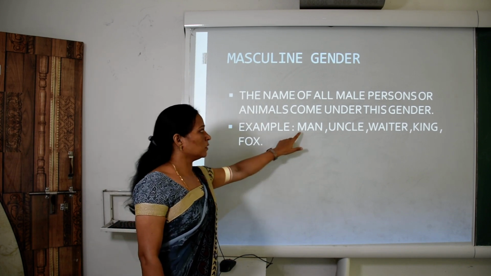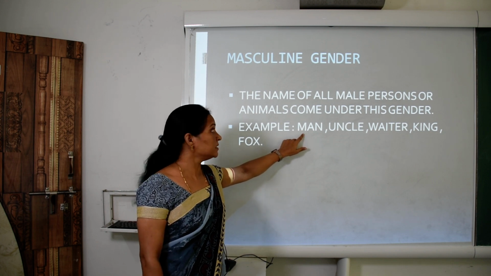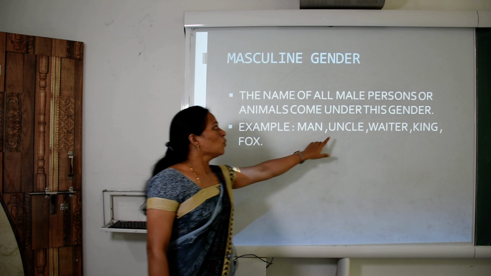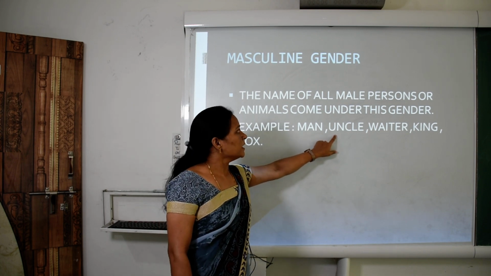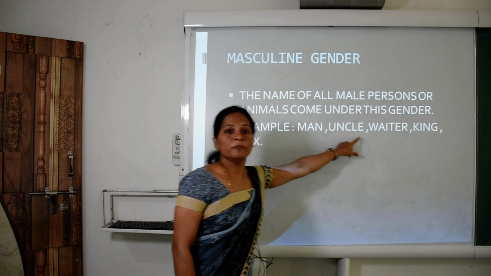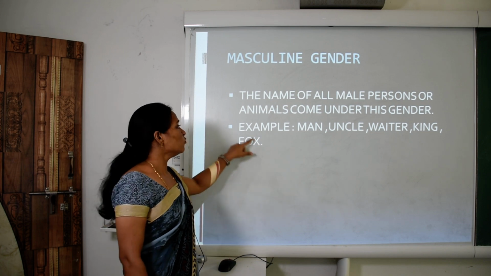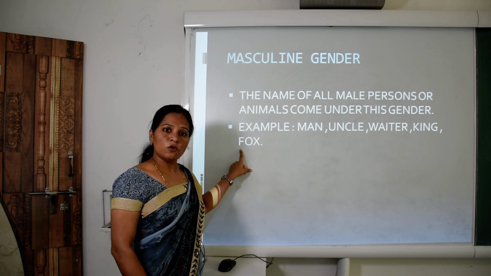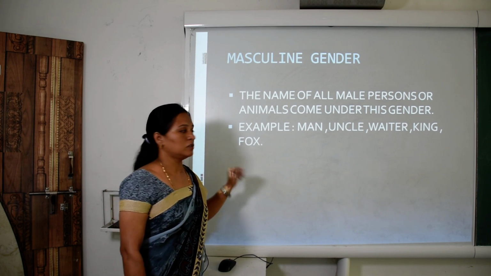For example, man. What is man, children? Man is the name of a male person. That is a masculine gender. What is uncle? Uncle is the name of a male person. That is masculine gender. Waiter also the name of a male person. That is masculine gender. King also. But what is fox? Fox is the male animal. That is a masculine gender.